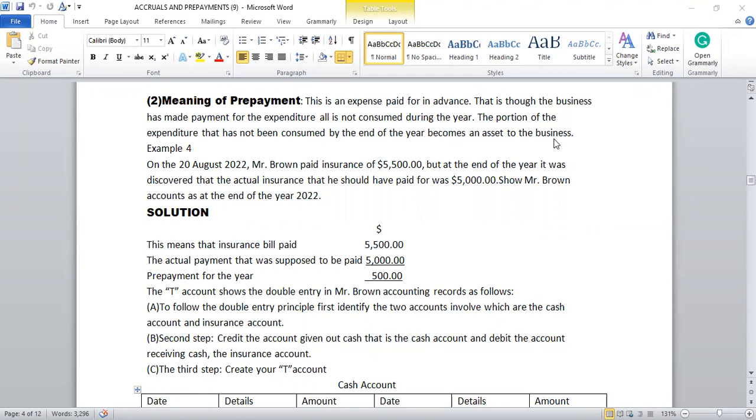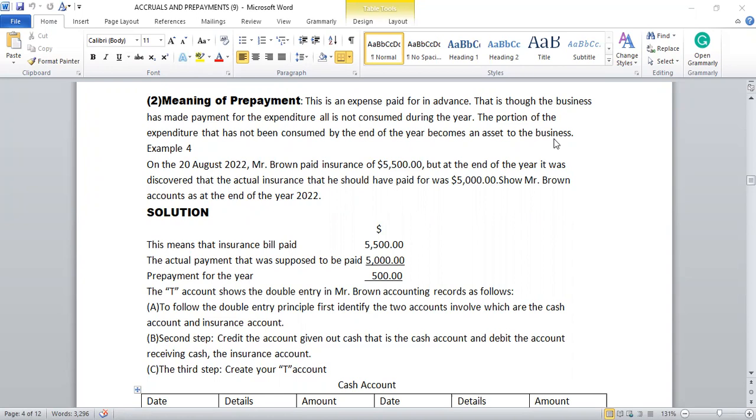During the year, the business will make an expenditure, but they will not consume all of it. Some of it will remain. Although there was an advance payment for the expenditure, it was not consumed. That portion that has not been consumed, we say it is an asset, in the sense that it's a receivable to the company.